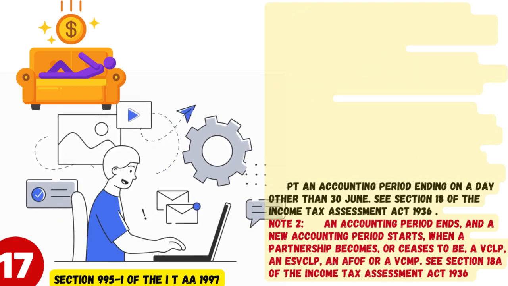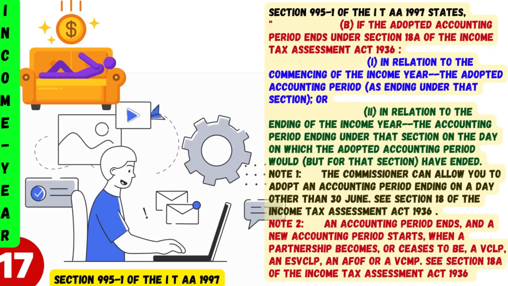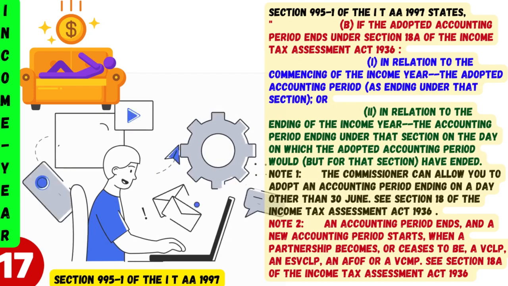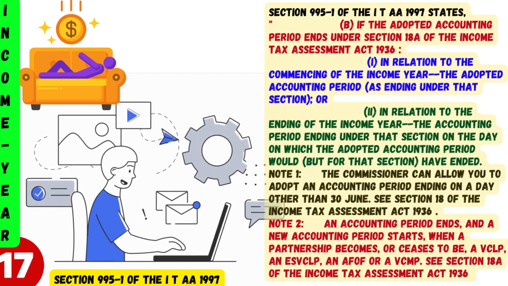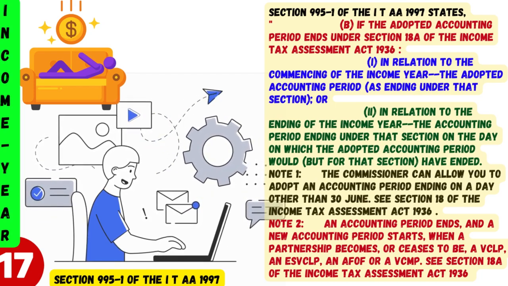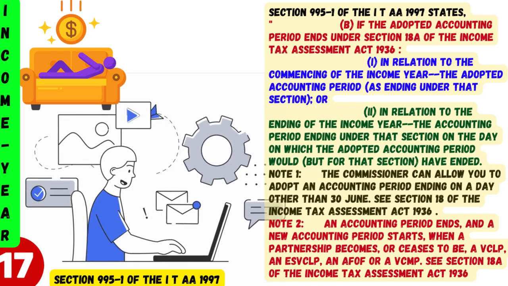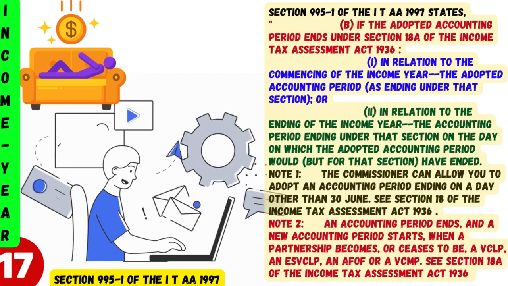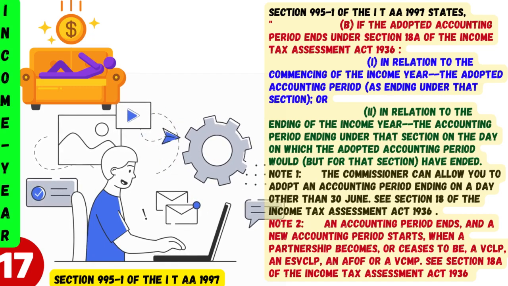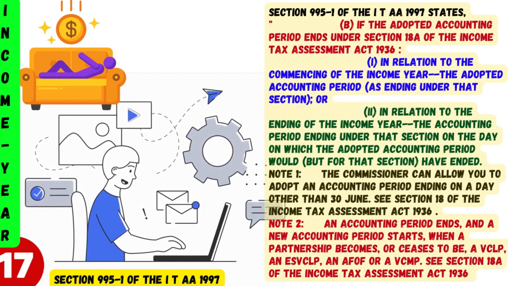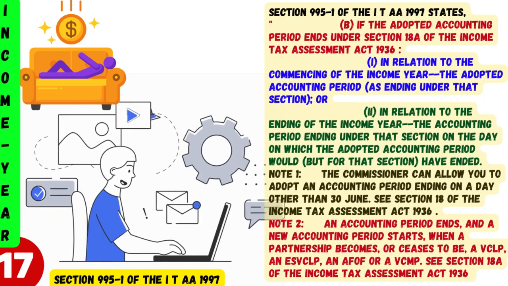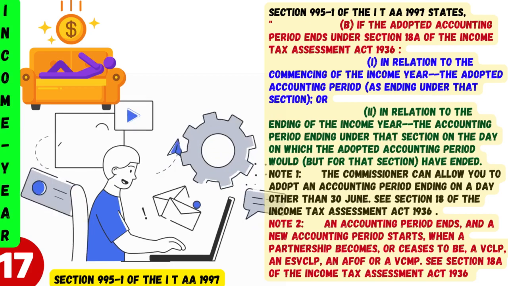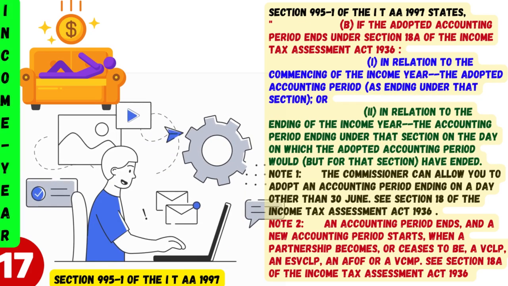Note 1. The Commissioner can allow you to adopt an accounting period ending on a day other than June 30th. See Section 18 of the Income Tax Assessment Act 1936. Note 2. An accounting period ends, and a new accounting period starts, when a partnership becomes, or ceases to be, a VCLP, an ESVCLP, an AFOF or a VCMP. See Section 18A of the Income Tax Assessment Act 1936.